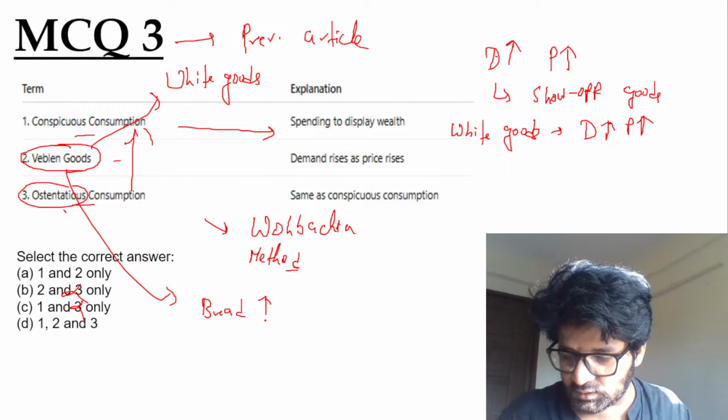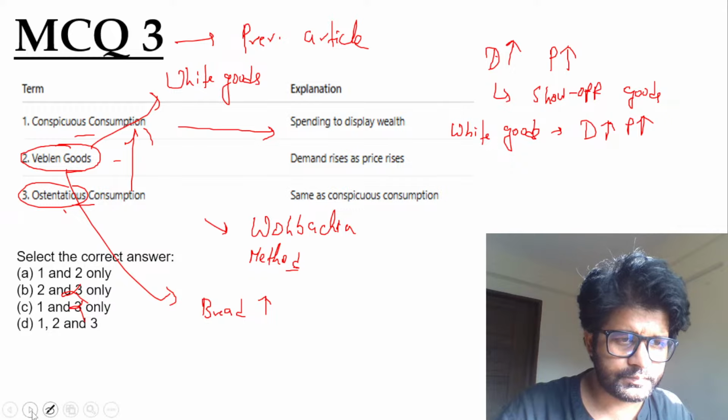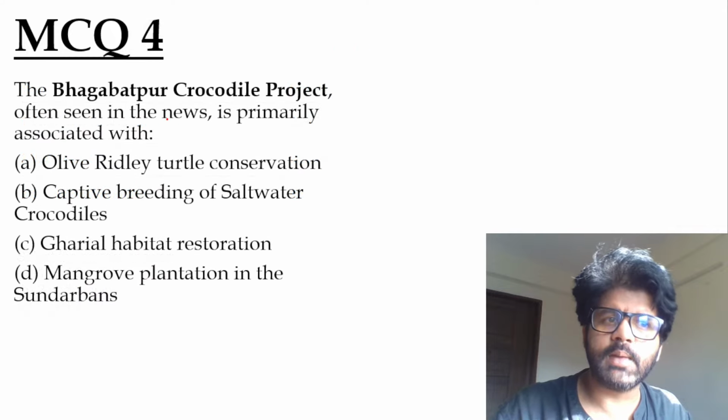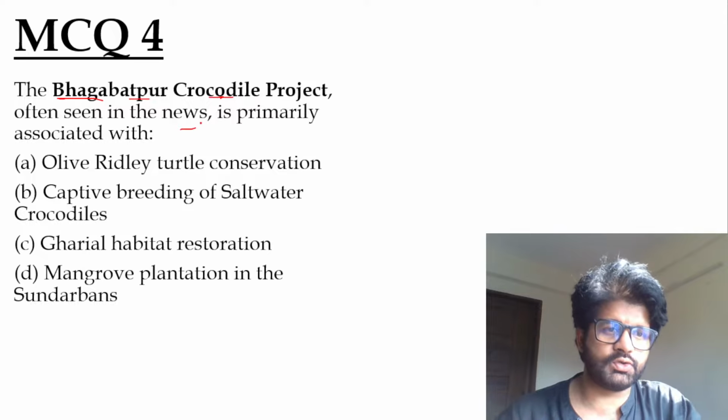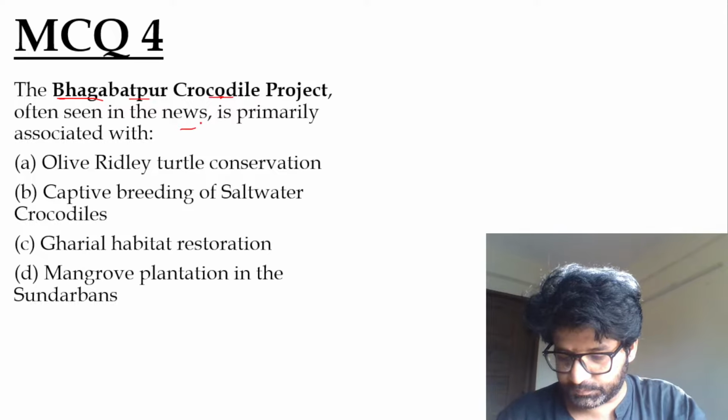Cool. Let's focus. Let's talk about some more stuff. MCQ 4. The Bhagabatpur crocodile project, often seen in the news, is primarily associated with what?